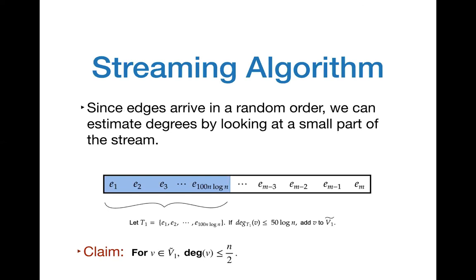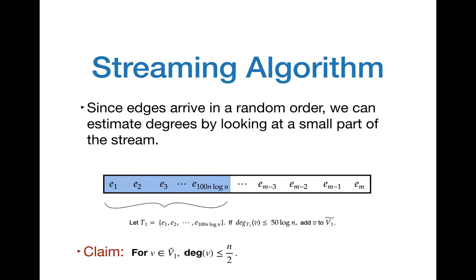So at a high level, since the edges of the graph are arriving in a random order, we can actually look at a small part of the stream and estimate the degrees of the vertices. So let me explain briefly what I mean. Suppose we were to look at, let's say, the first 1000 n log n edges that appear in the stream, and let this set of edges be called T1. Suppose v has degree at most 50 log n in T1. Then we add it to the set tilde of V1.